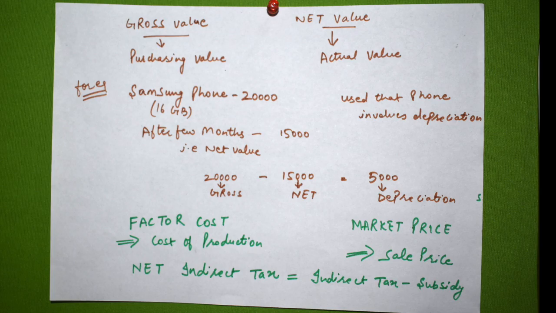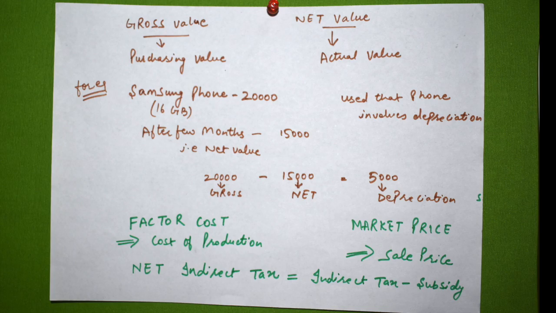Depreciation is simple. It means continuous reduction in the value of a fixed asset. That's it. That is depreciation. So 20,000 rupees is gross value. 15,000 rupees is net value. So if I deduct net from gross, the result is 5,000 rupees. That is depreciation.